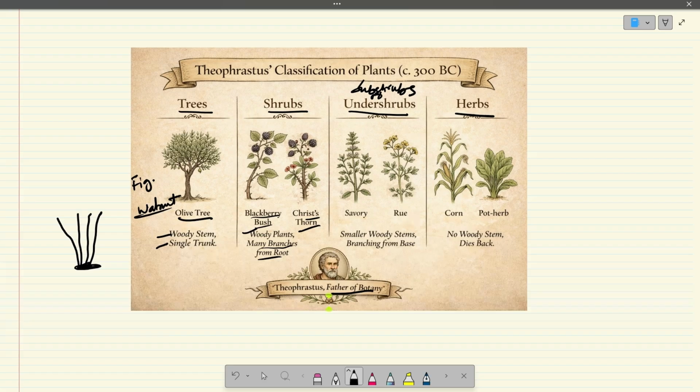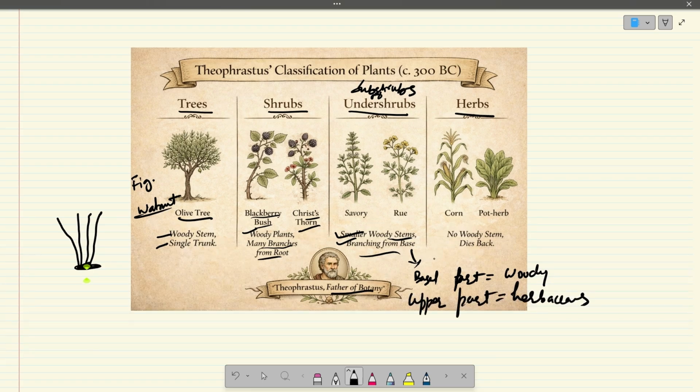These are shrubs. Then you have subshrubs, which have smaller woody stems, and they branch from the base, similar to the shrubs. But in most of these subshrubs, the basal part is woody and the upper part is herbaceous. For example, savory, rue. And finally you have herbs, where there is no woody system. These are green, soft-stemmed plants, and they die back every year.